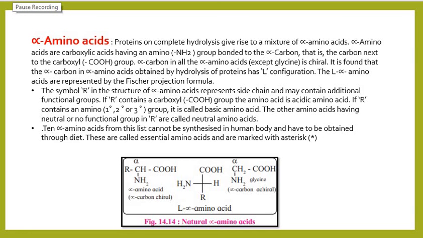Ten amino acids are the amino acids which cannot be synthesized in the human body, and they have to be obtained from the proper diet, and these amino acids are called essential amino acids.